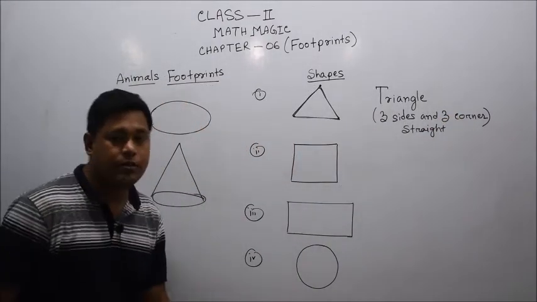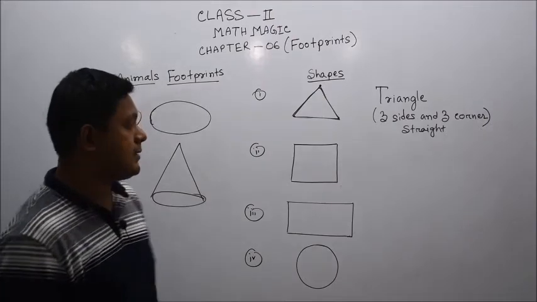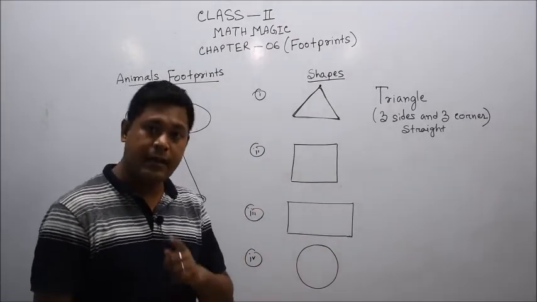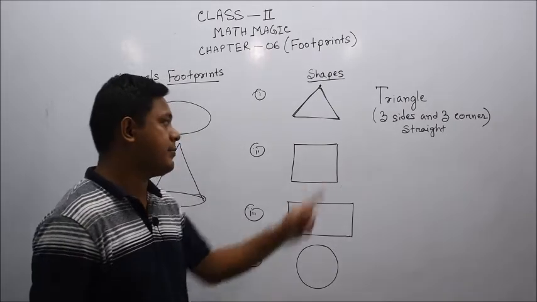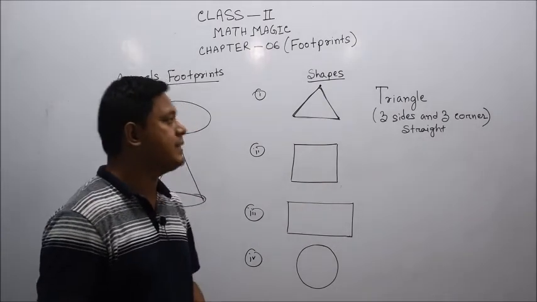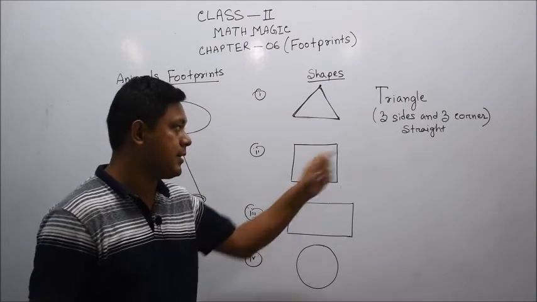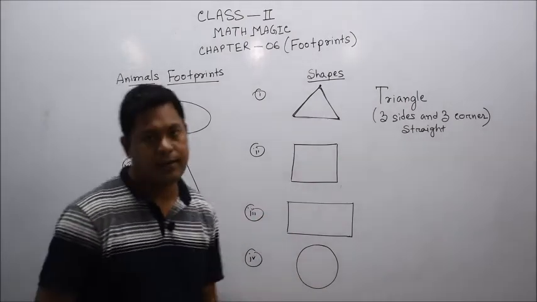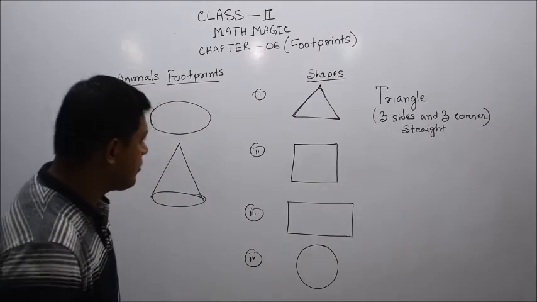So this is called a triangle. Whenever there are 3 sides, a 3-sided closed shape, it is called a triangle. Mind it, it is called a triangle. A triangle has only 3 sides and 3 corners, and all sides are straight in shape. The shape is also important. All sides are straight. Okay, let's go to the second part.